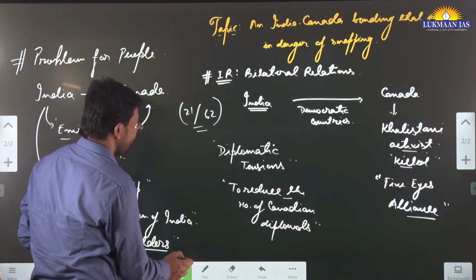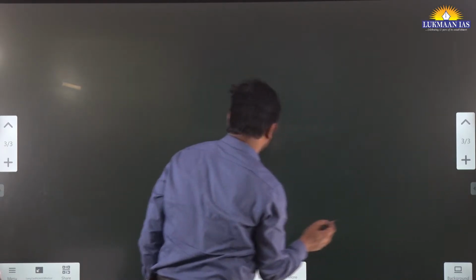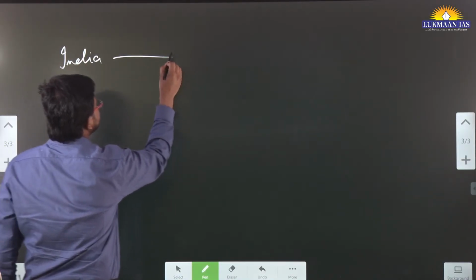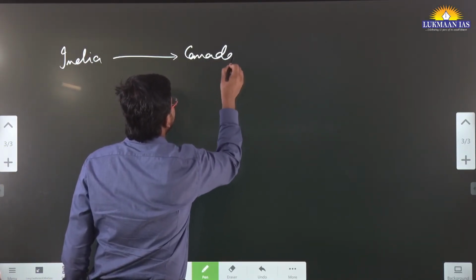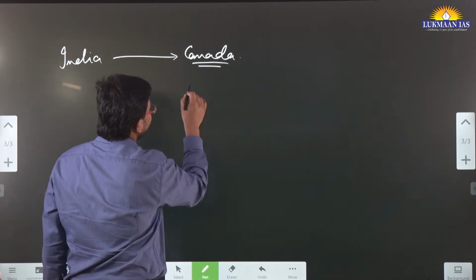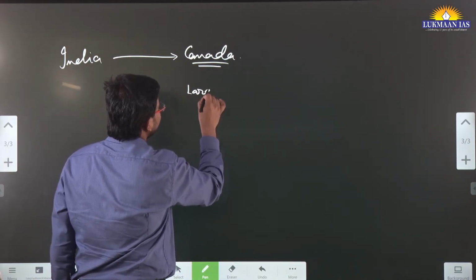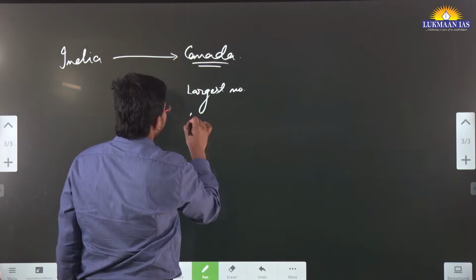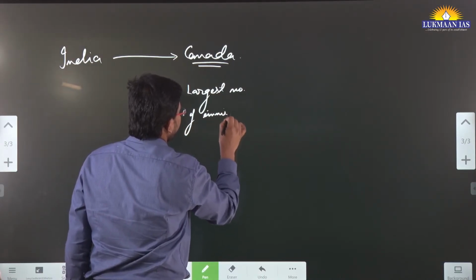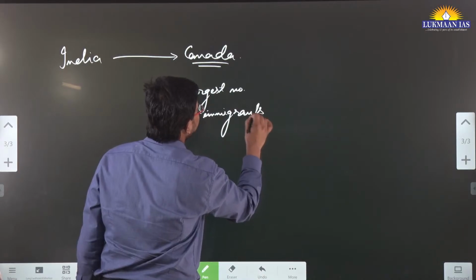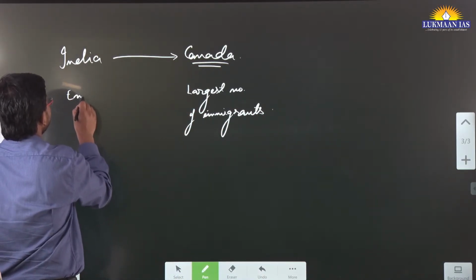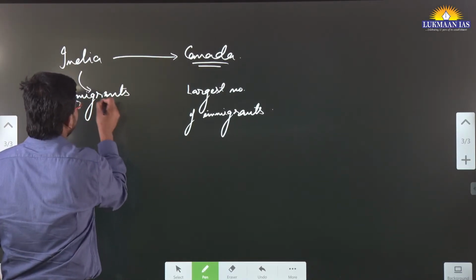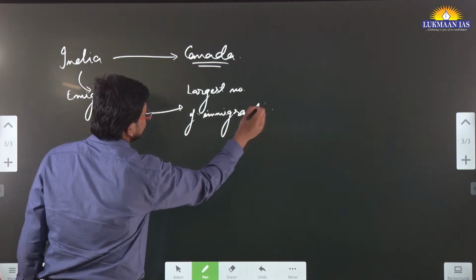Now if we talk about those people who are Indian citizens and have settled in Canada: in Canada, the largest number of immigrants are from India. Immigrants means those people who come from other countries, and emigrants means those people who go from their own country to another country. So from India they are emigrants, they go to Canada and they become immigrants in Canada.